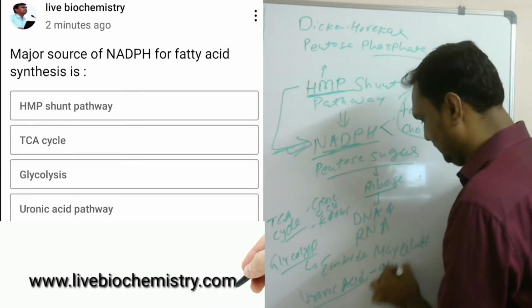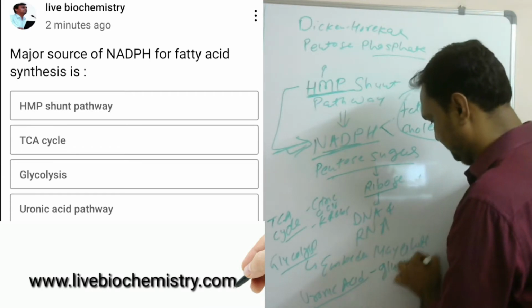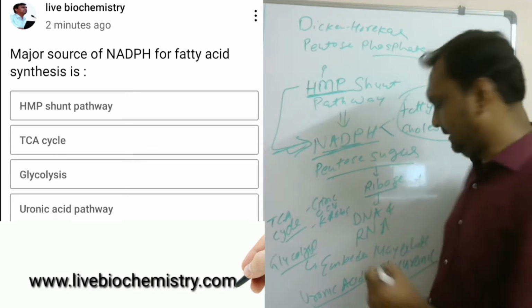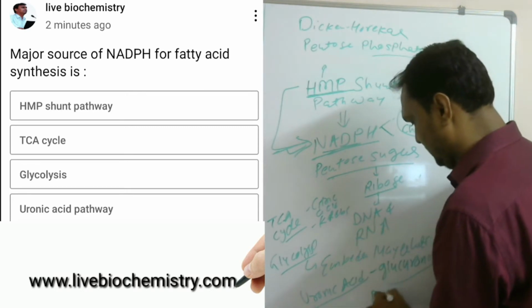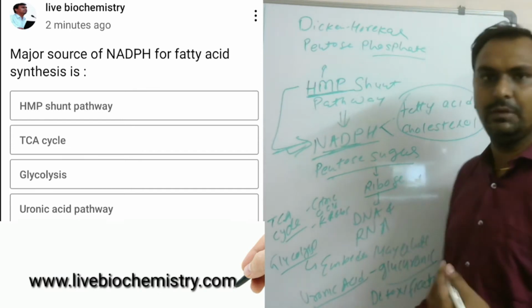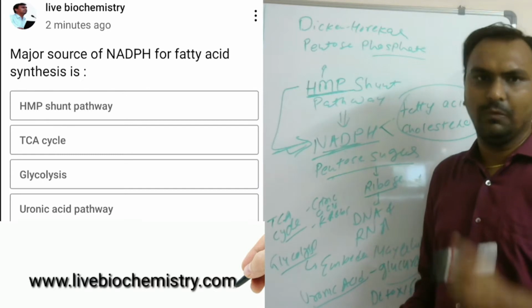It provides glucuronic acid, which is very important for detoxification, and it is also an important component of mucopolysaccharides.